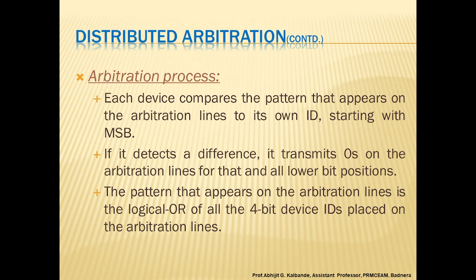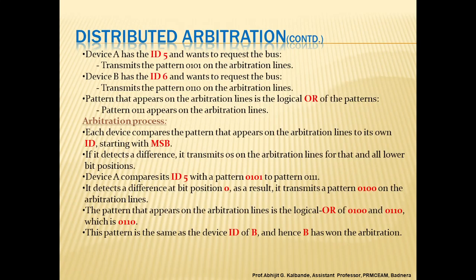Now let's discuss how the distributed arbitration process works. Each device compares the pattern that appears on the arbitration lines to its own ID, starting with its MSB, that is the most significant bit. If it detects a difference, it transmits zeros on the arbitration lines for that and all the lower bit positions. The pattern that appears on the arbitration lines is the logical OR of all the device IDs placed on them. Now a step-by-step example is given.